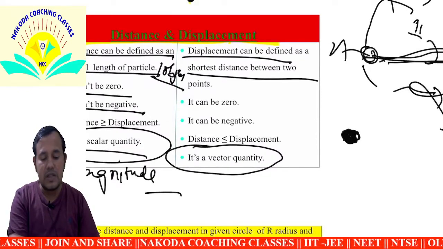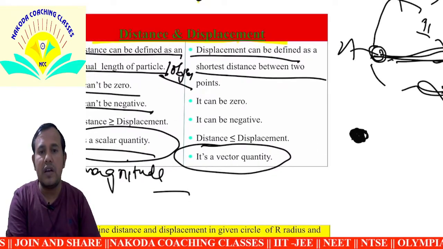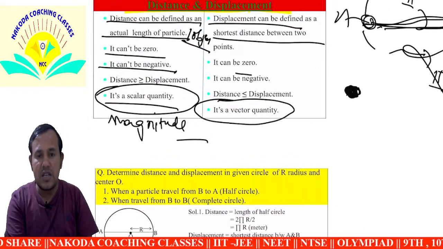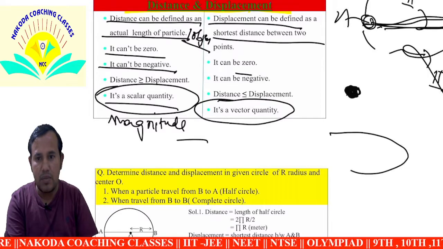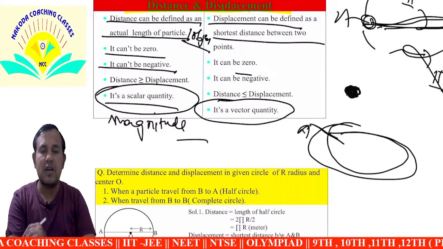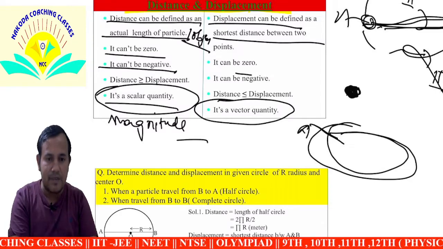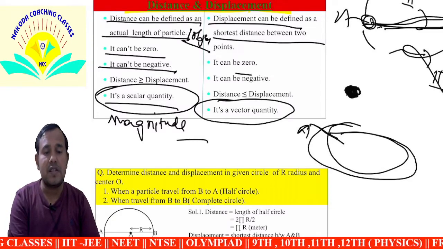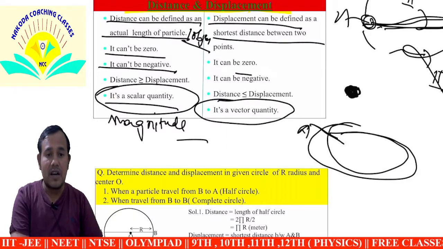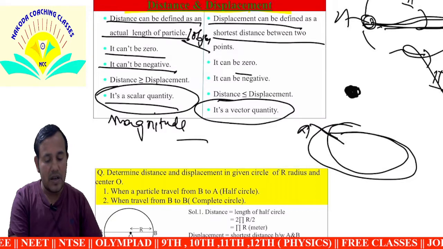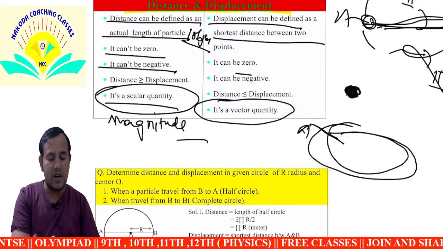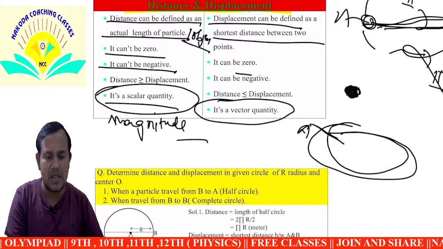And displacement can be 0. When? When the initial point and final point are the same, for example point A is both initial and final, then the displacement is 0. It can also be negative, because it counts as a vector quantity. Distance is always greater than or equal to the magnitude of displacement. So this is the basic terminology.